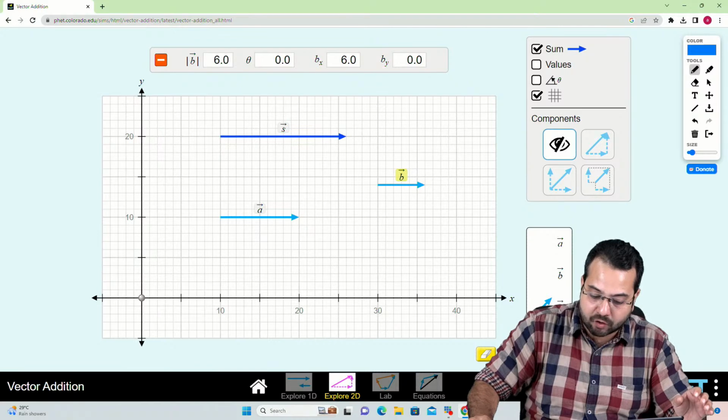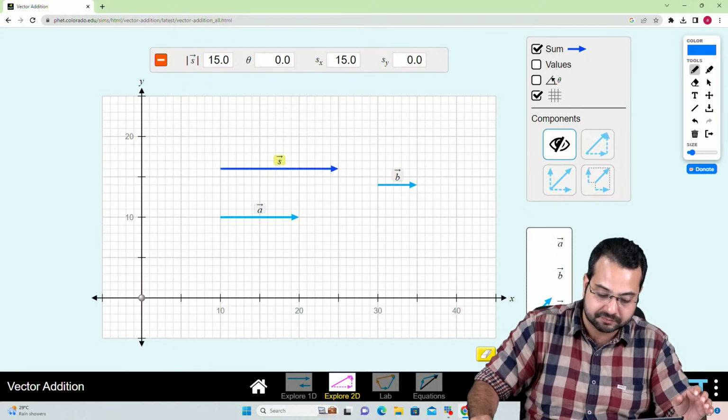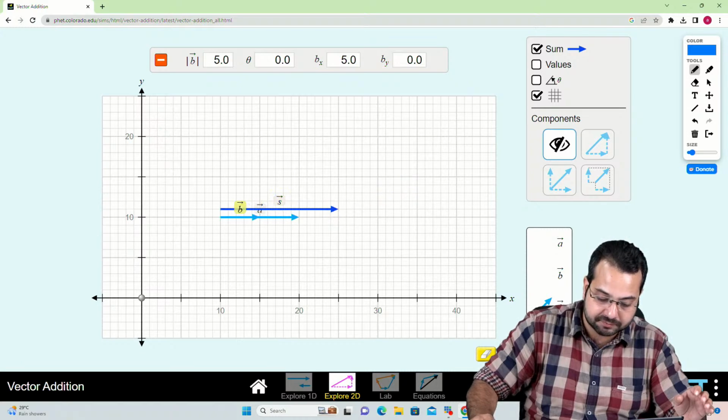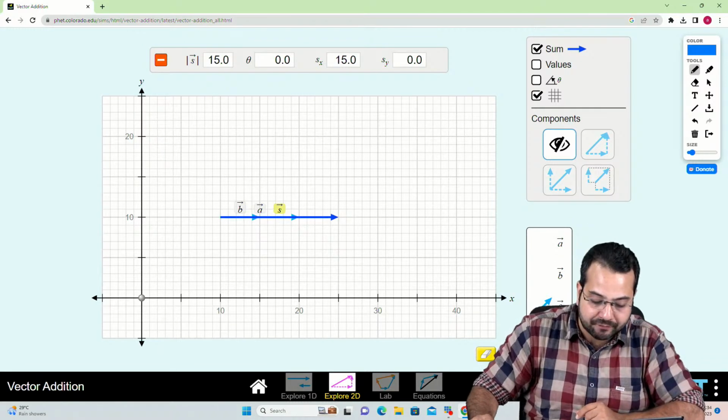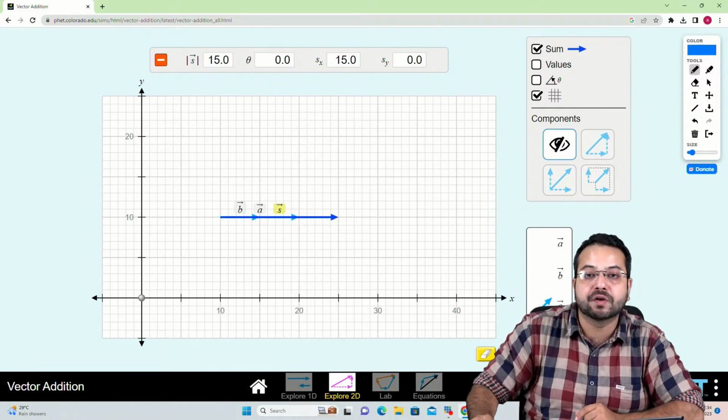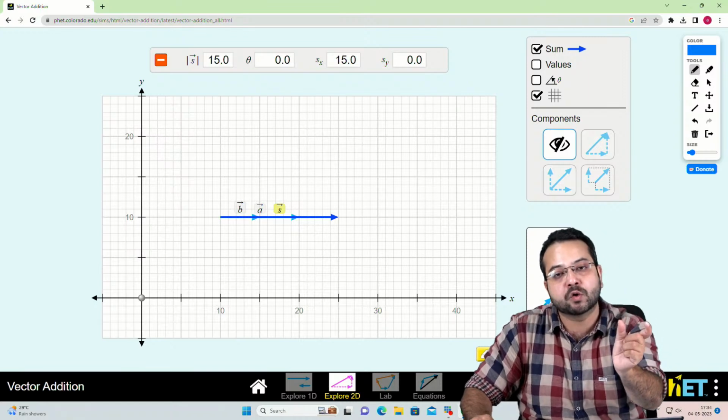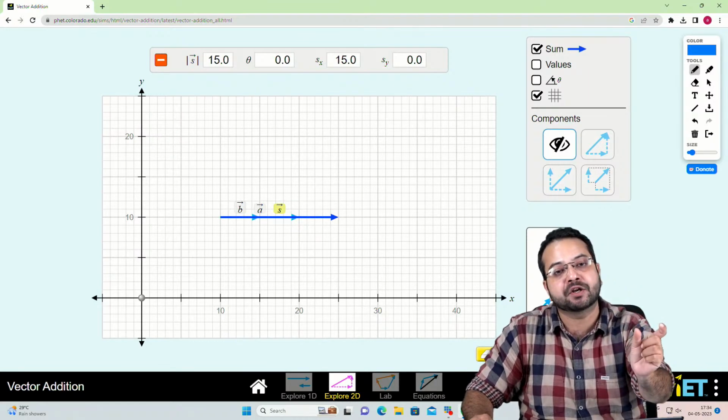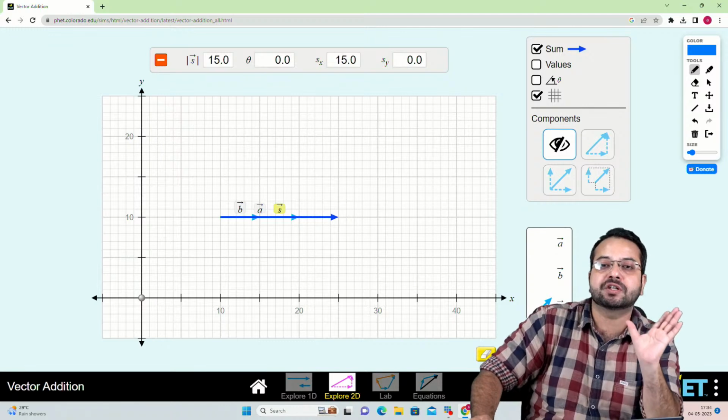Just concentrate on the resultant, vector S. What I'm going to do is keep the magnitude of A and the magnitude of B constant. I'm not going to change the magnitude.